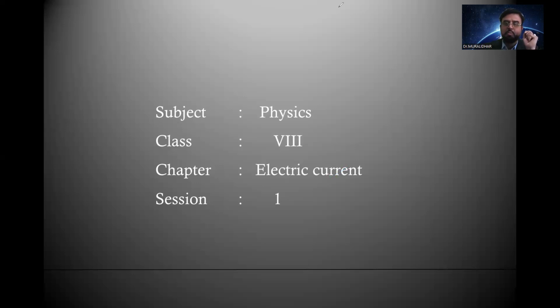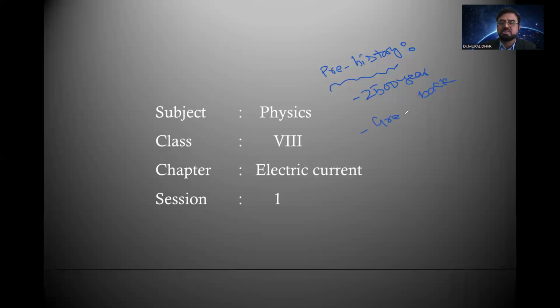But before knowing about this, we should know the prehistory of electric current. You might have learned this in 6th and 7th classes. Electricity was observed 2500 years back.